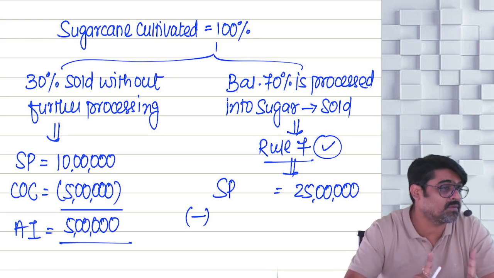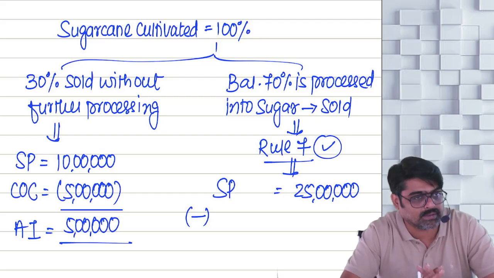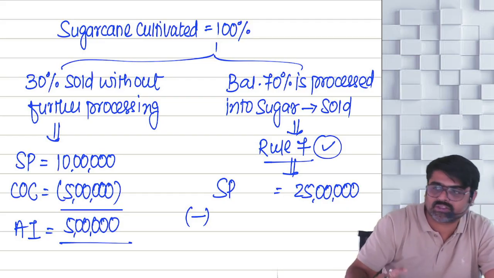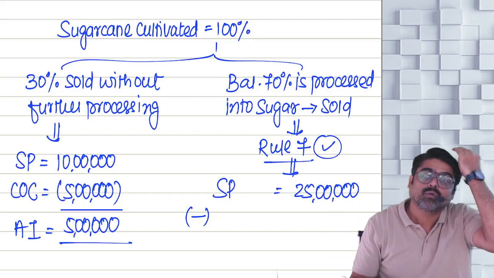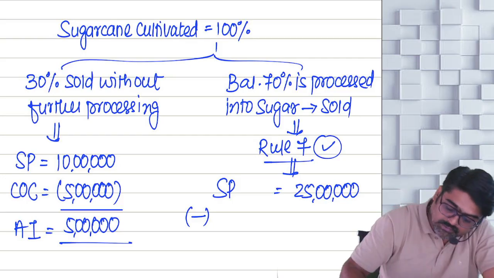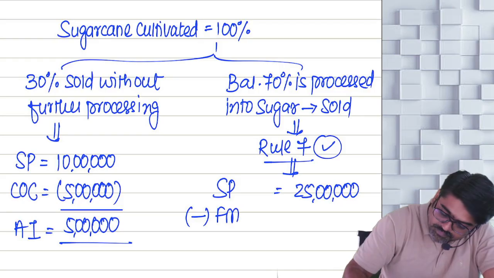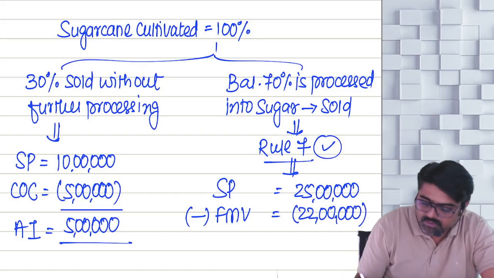But instead of cost of cultivation, you are going to reduce the fair market value of the sugar cane. So for the 70% sugar cane which is converted and sold in the form of sugar, what was the fair market value of that sugar cane? The fair market value will be 22 lakhs.